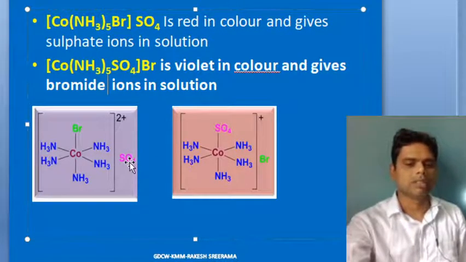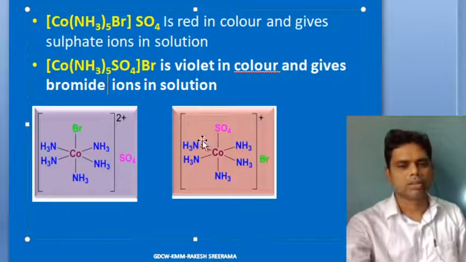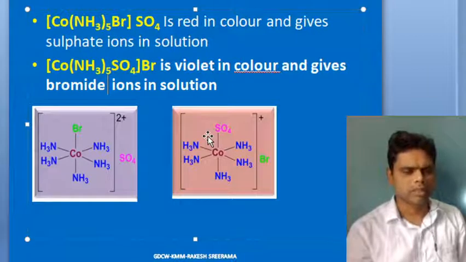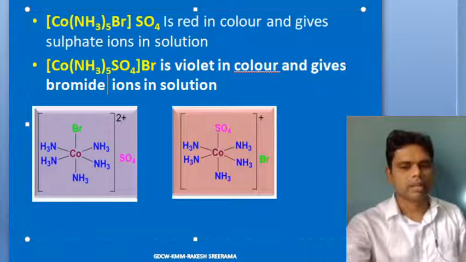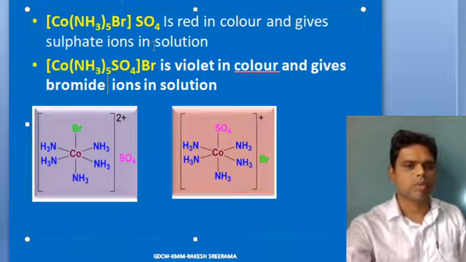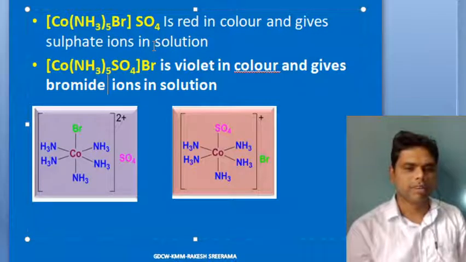As it is potentially acting as a ligand, it can exhibit ionization isomerism. Just to show that the chemical properties of both compounds are different, one is furnishing sulfate ions and the other is furnishing bromide ions. You can test whether it is producing sulfate ions or bromide ions by treating with barium chloride.